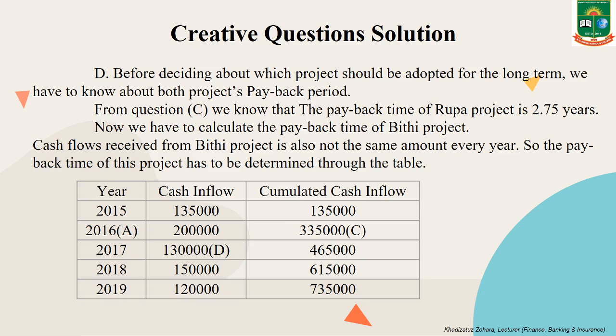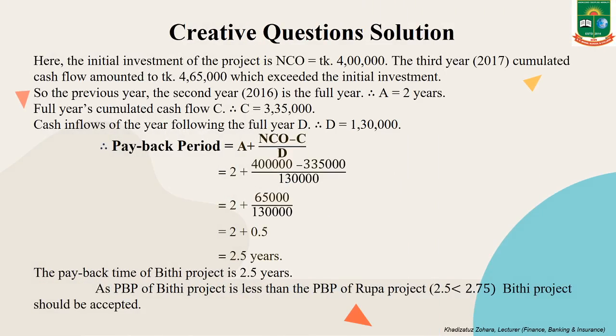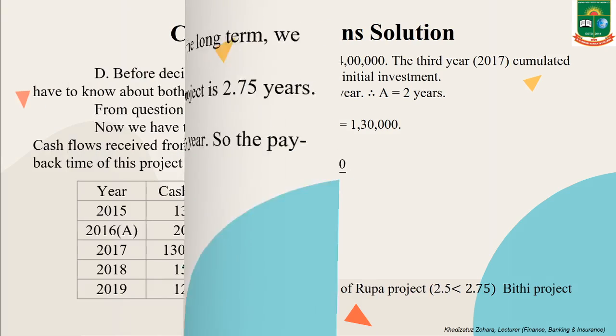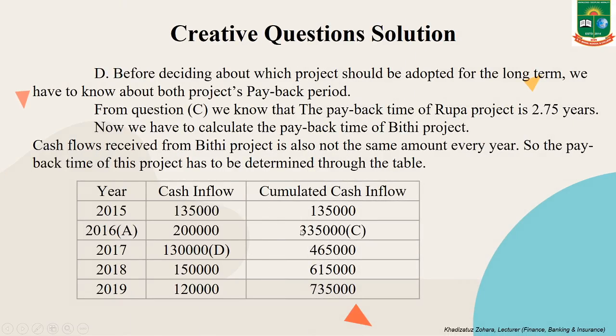And like before, the cash flows received from Bithi project are also not the same amount every year, so we have to draw another table for calculating the payback period of Bithi project. And this is the table: year, cash inflow and cumulative cash inflow, you are seeing here. And the initial investment of our project NCO is 4 lakh. The third year cumulative cash inflow, you see, is 4,65,000 taka, which exceeds 4 lakh taka, and so our full year is the year before this, 2016, that is year 2.